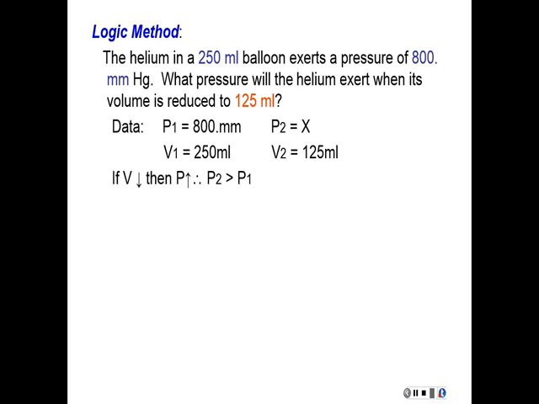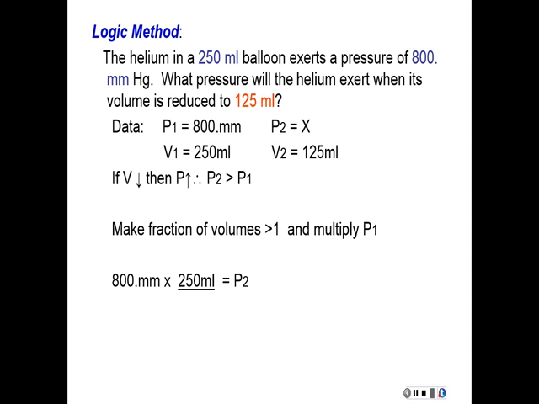Okay. Now, here was how we figure what's going to happen. If the volume goes down, which it is, then the pressure has to go up. And that tells us that P2 has to be greater than P1. So P2 is going to be bigger than 800 millimeters. What I'm going to do is make a fraction of my two volumes that's greater than 1. So I'm going to put the larger volume on top, smaller one on the bottom. Then I'm going to multiply this by P1. So when I do that, what do I get for an answer? I get the 1600, just as I got using the formula.